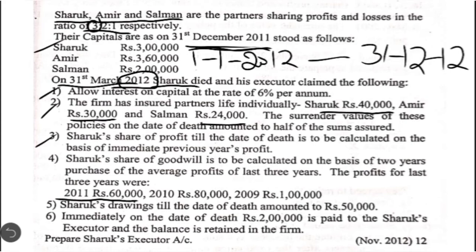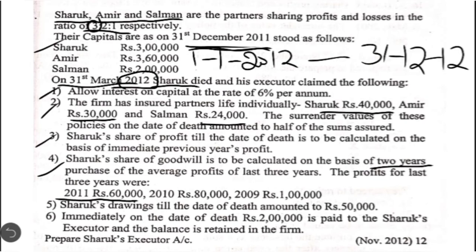Okay. The next one, Shahrukh's share of goodwill is to be calculated on the basis of 2 years purchase of the average profits of the last 3 years. The profit for the last 3 years they have given. So here the value of goodwill, we use the formula average profit into number of years of purchase. They have given the profit for 3 years. We have to add those profits divided by 3. We get the average profit multiplied by number of years of purchase. Here it is given as 2 years. We will get what is the total goodwill of the entire firm.